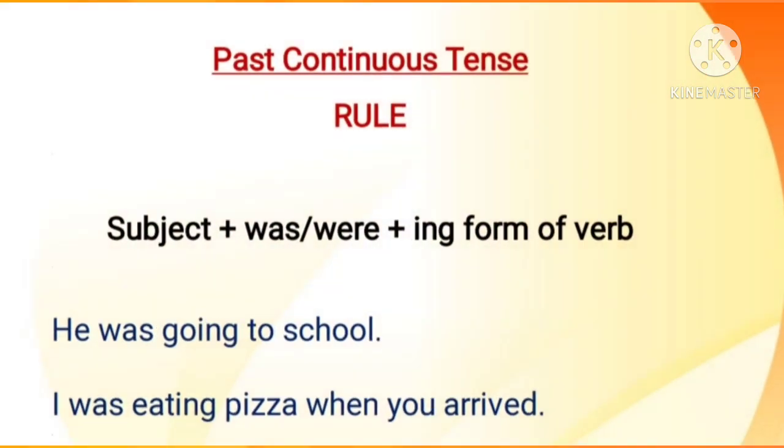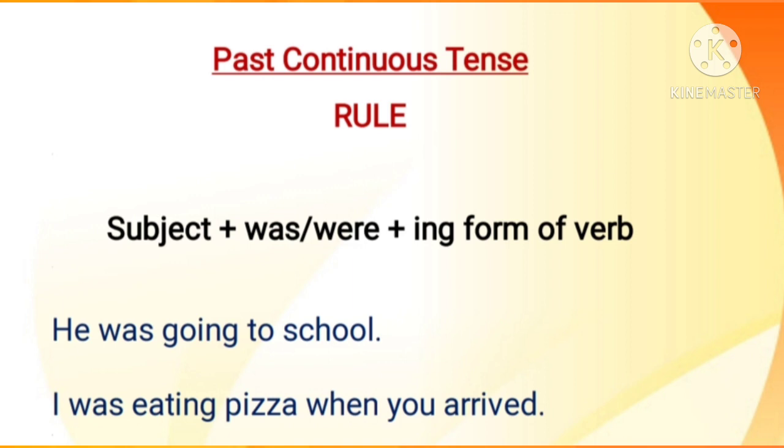Now let us study the rule to form a sentence in past continuous tense. The rule is subject plus was or were plus ing form of verb plus other words. Examples are given there. Let us check the examples. He was going to school. He is the subject and was.